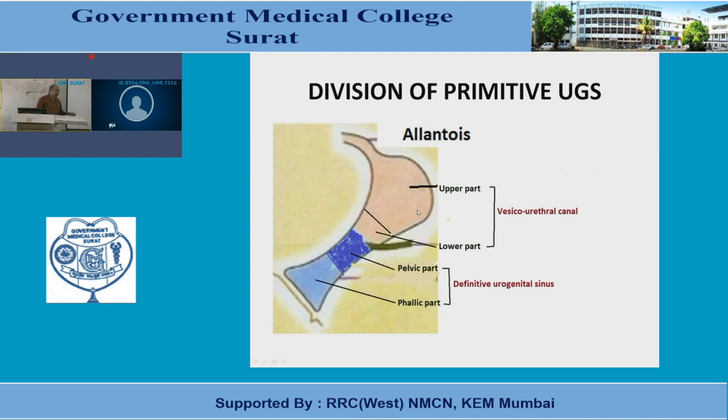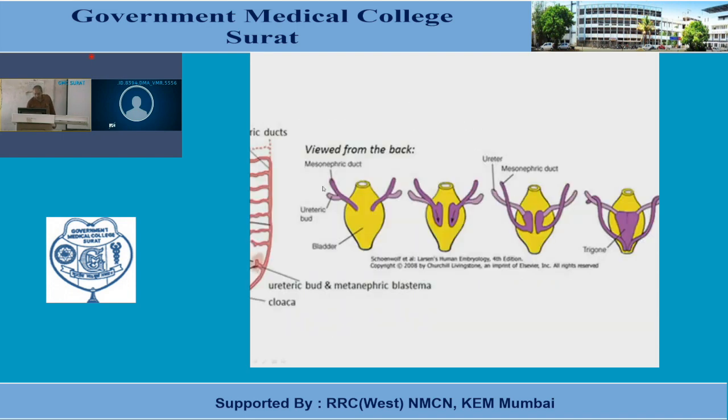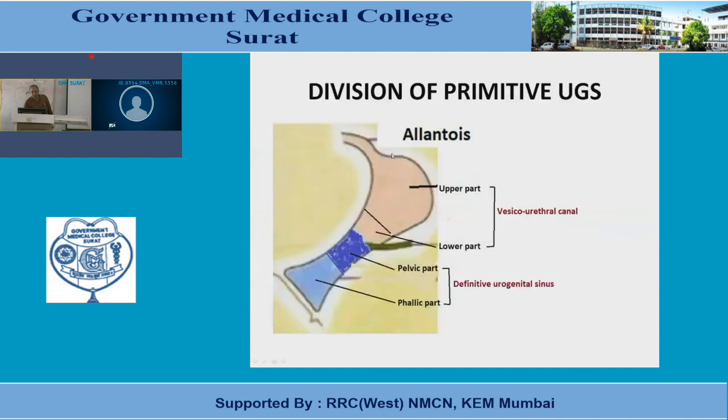So the endoderm of this vesico-urethral canal is going to give rise to the epithelium, the mucosa of the urinary bladder. The apex of the urinary bladder, this part, derives from the absorption of a small part of the allantoic cavity or allantoic diverticulum.